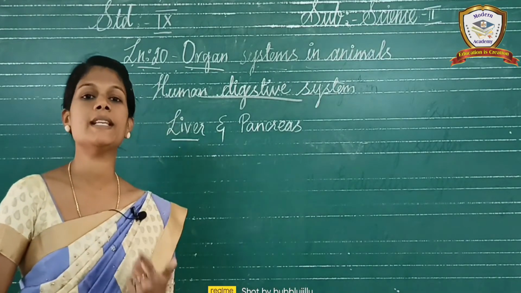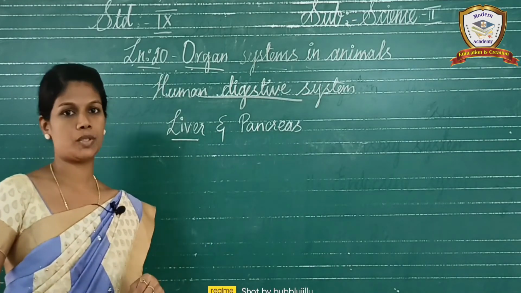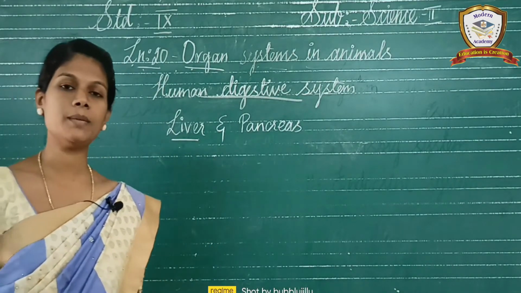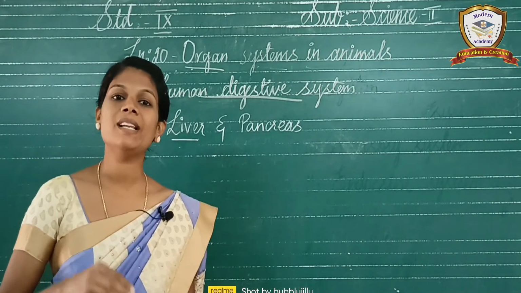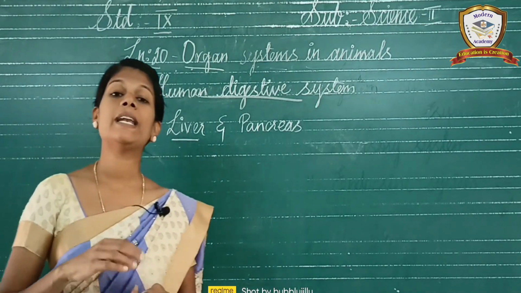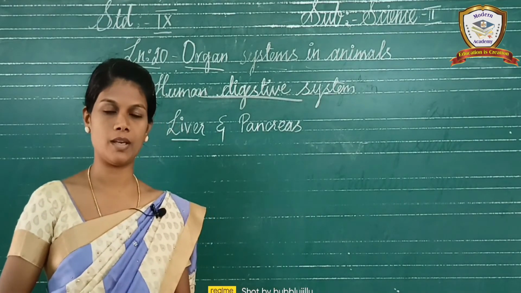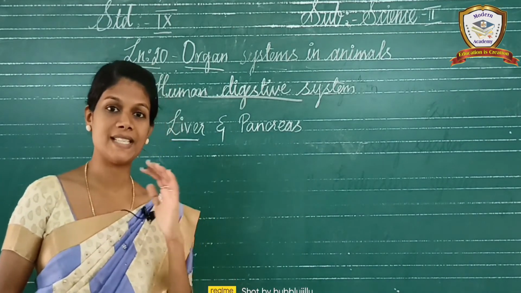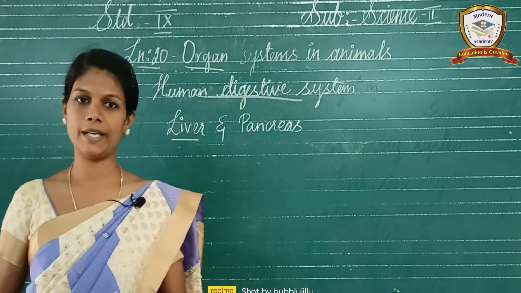It secretes the digestive enzymes. Okay, that is the function of liver. The bile juice. Do you know that? It is one of the digestive enzyme, the bile. The bile is secreted by liver. Okay, but it is temporarily stored in an organ, that is a gallbladder. Okay, so the bile juice, it is secreted by liver and it is stored in the gallbladder.